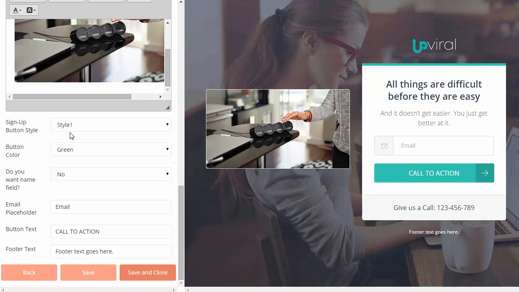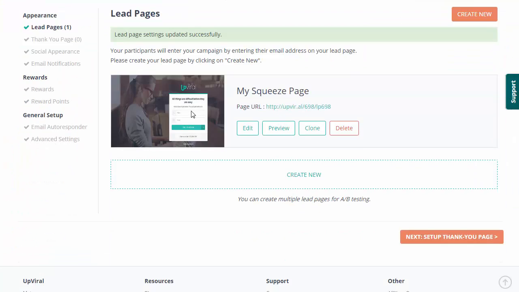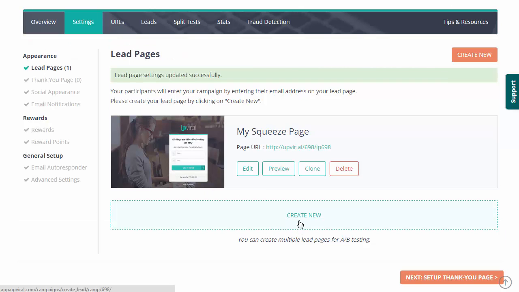And once you have all of that edited the way you like it, I'm going to click on save and close. And now we have that squeeze page created, and now we can create another one and we can do our A/B testing to see which one converts better. Okay, super awesome. So we can have as many squeeze pages as we want, and the software is going to automatically split test those for us to see which one is receiving the most opt-ins.